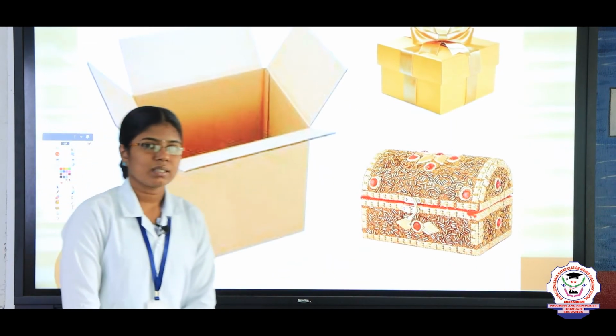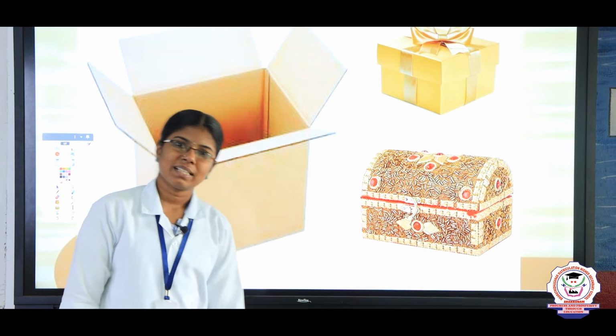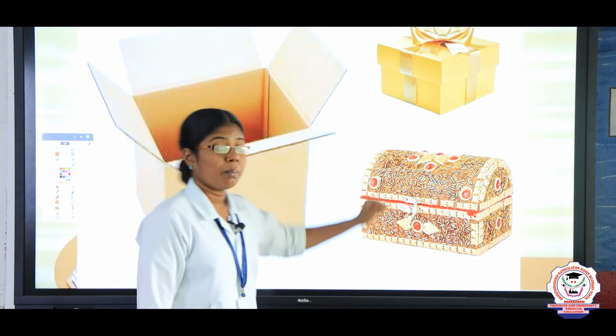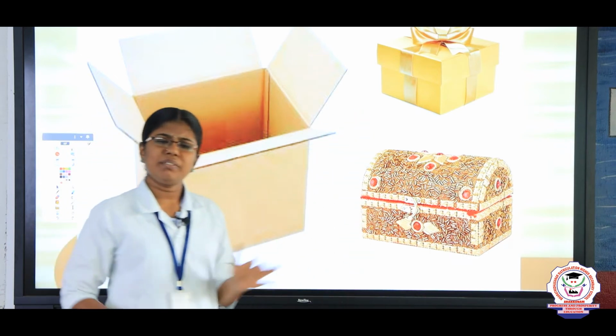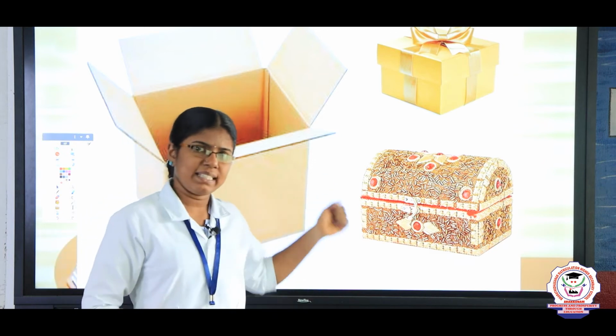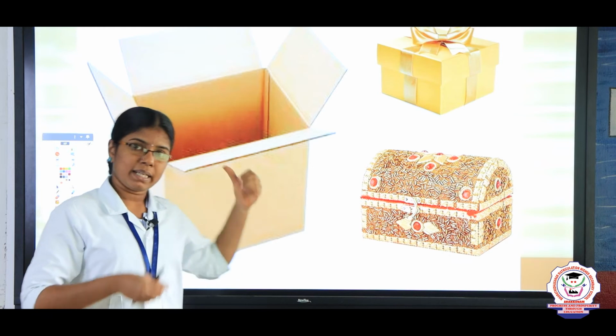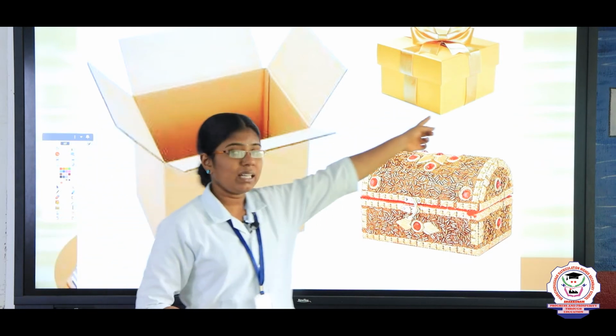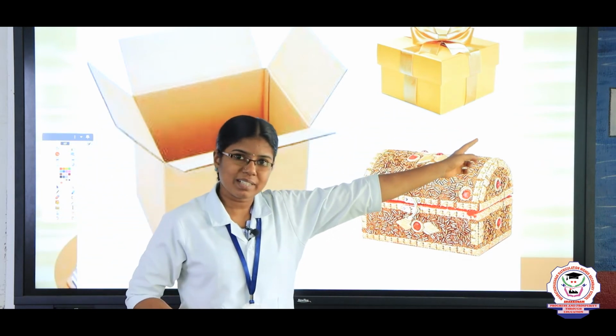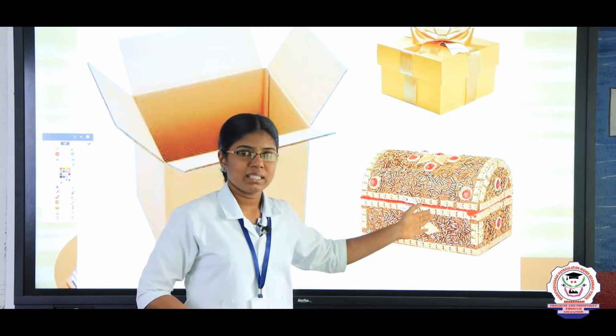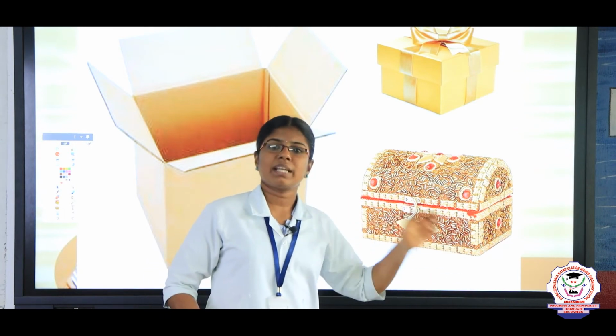Next one, see here. What is it? What picture is this? Yes, this is the picture of some boxes, right? There are different types of boxes we can see here, right children? First look, this is a box made of cardboard. This is a gift box. Am I right children? It's very good. What about this? This is a jewel box, right children?